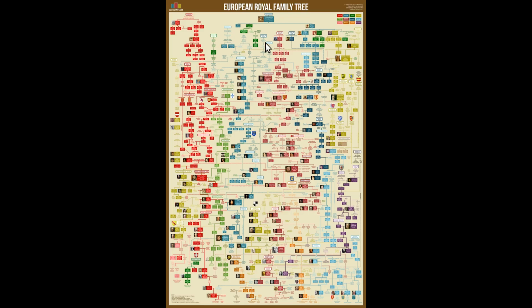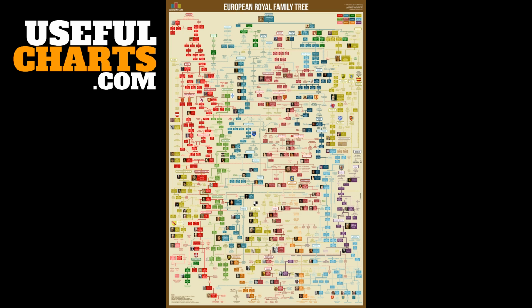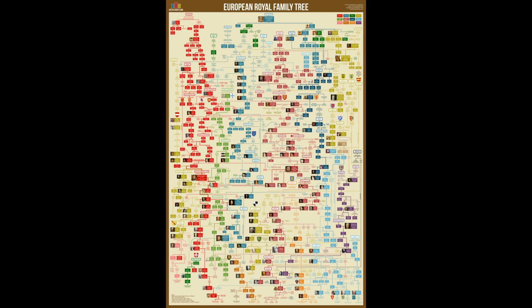As usual, I'll be using my European royal family tree chart, which is available as a poster from my website usefulcharts.com. However, since not all the monarchs of Denmark are covered on the chart, I'll be using some bonus material as well. On this chart, the Nordic countries are shown in light blue.